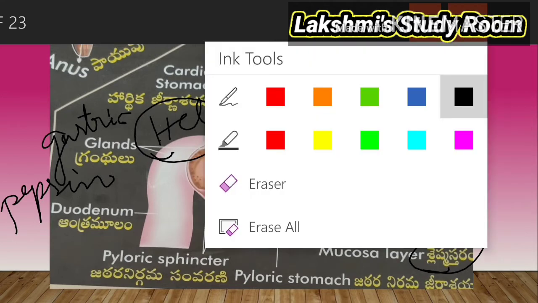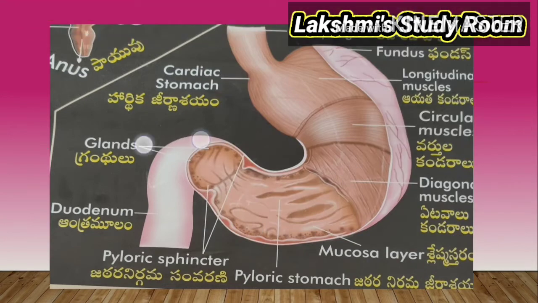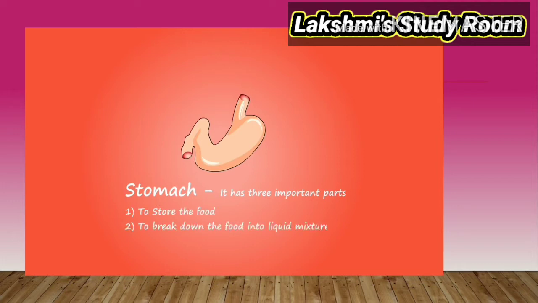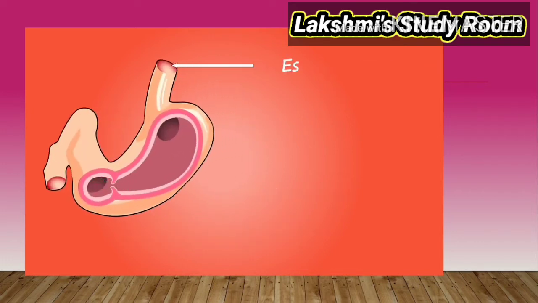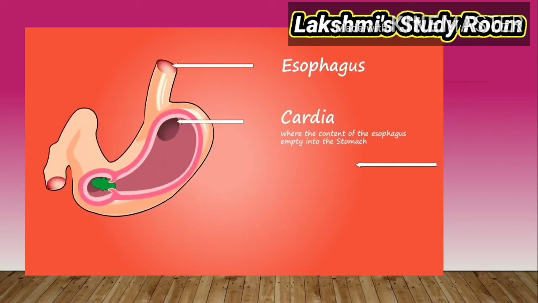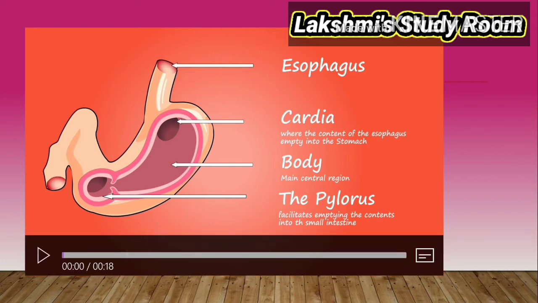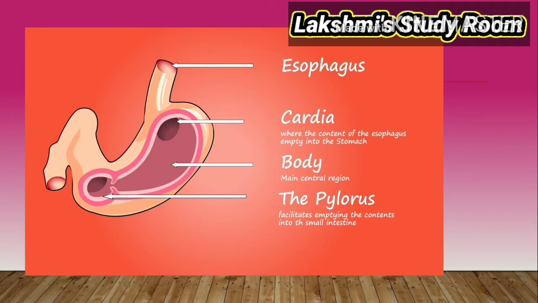So the main functions of the stomach. What is the main function of the stomach? The stomach can store the food, it can digest the food from solid into liquid food, and it can empty the liquid into the small intestine. The partially digested food formed in the stomach will be called chyme.